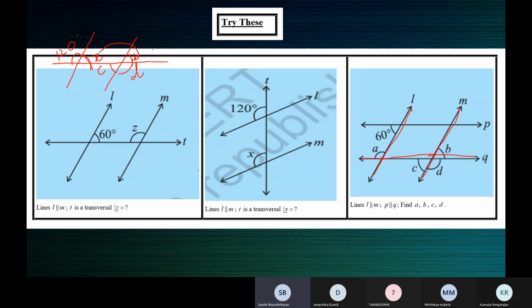Since A is equal to 120 degrees, and A and D are alternate exterior angles, which are equal, D will also be 120. Yes, A and D are alternate exterior angles.